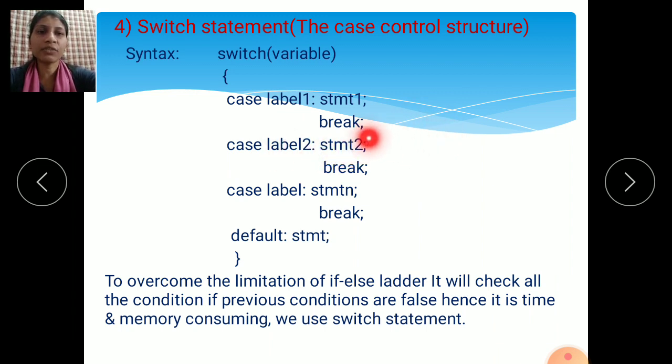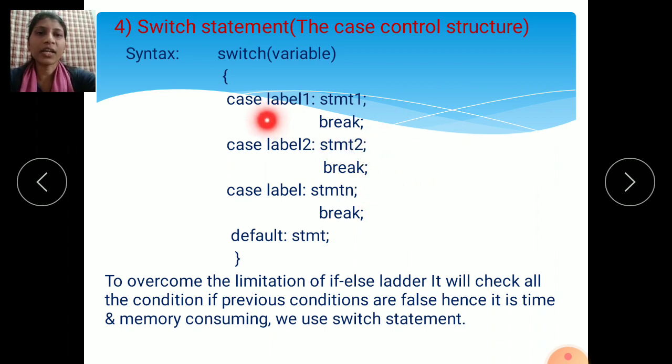If this is false, it comes to the next case, and so on up to case n. It will check all conditions up to n.